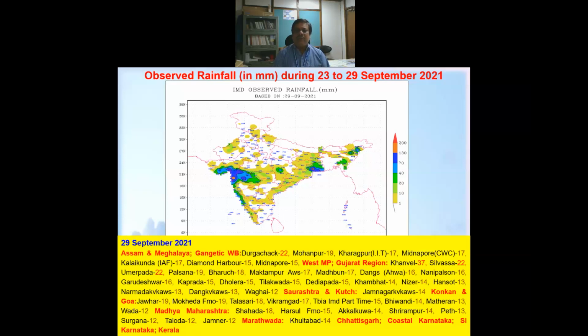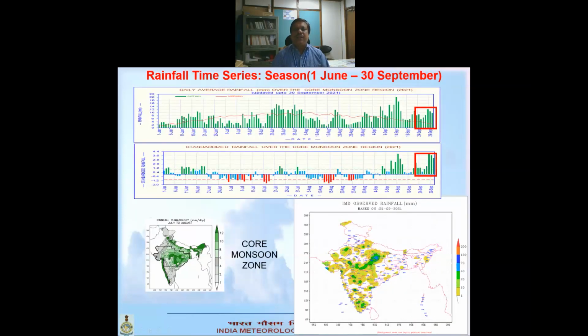Now we can see the time series. This part is within the rectangle. We can see this is the week. Here we can see that this week rainfall was really above normal, and this bar is crossing normal very much, and there are very tall bars.